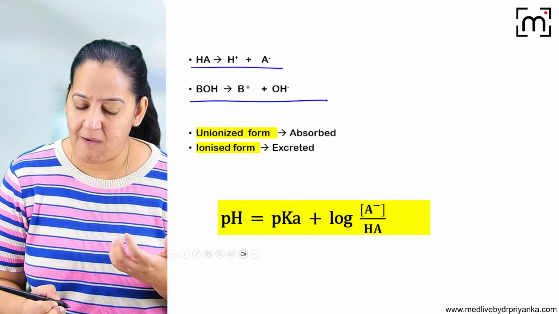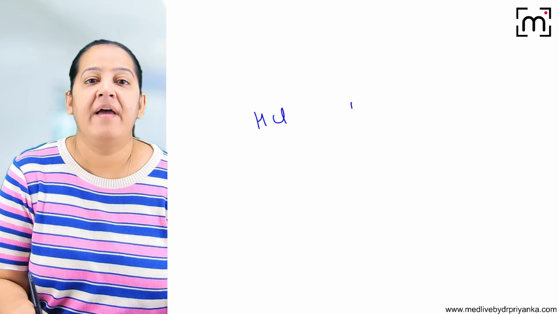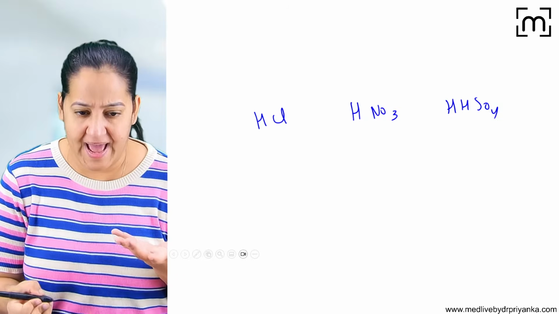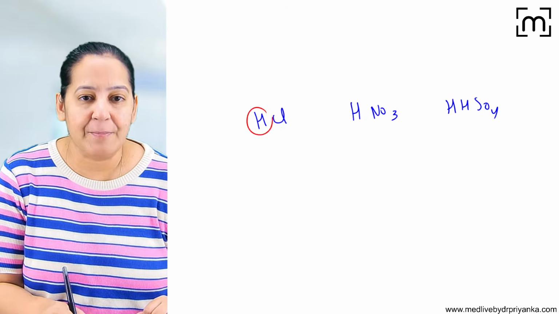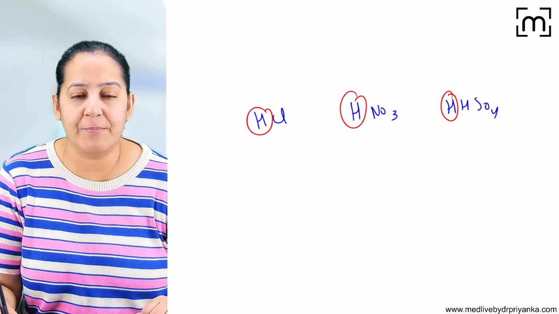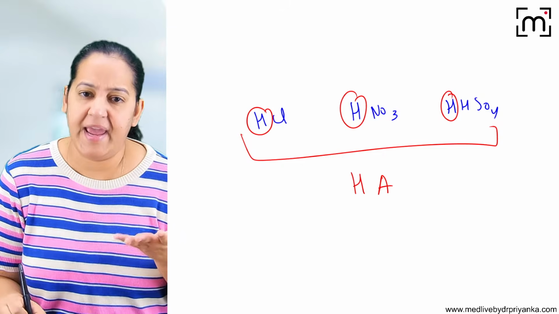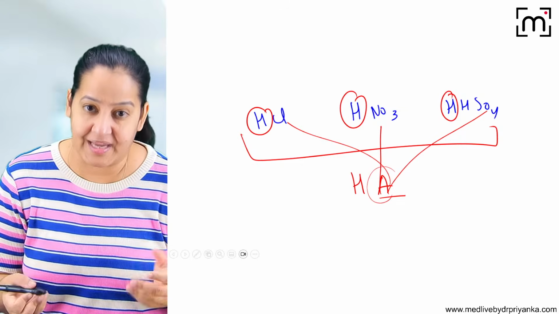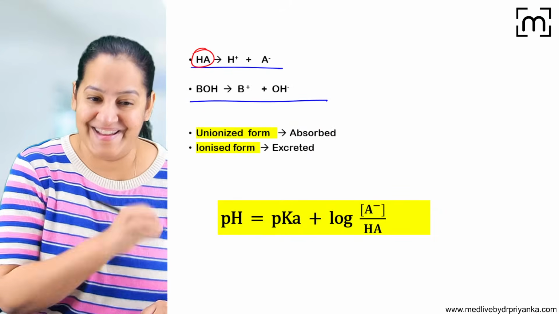What is the acid? Have you seen any acid? HCl, HNO3, H2SO4, these all are acid. My point is that all acids contain proton. Have you read this in chemistry? This is a proton, this is a proton, this is a proton. So let's make a general formula of acid, HA. A can be anything. A can be Cl, NO3, HSO4, it can be anything. But proton is compulsory. So the formula of acid is HA.